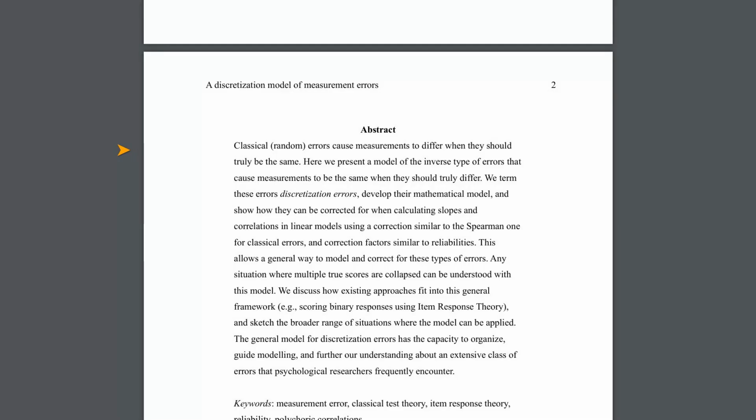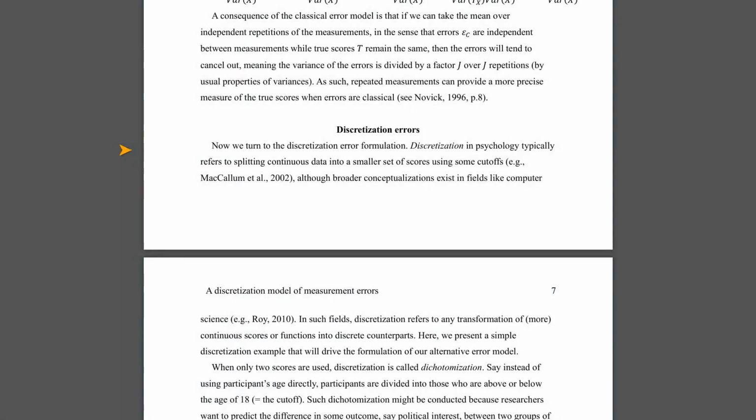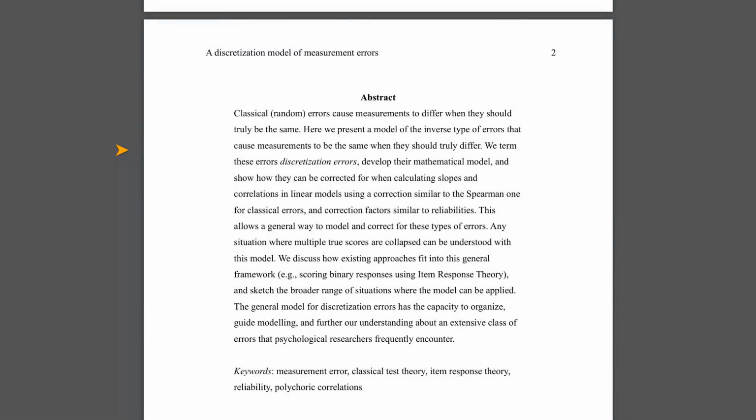Think about how we often categorize things in research or even in everyday life. We take something that is really continuous, like a person's exact knowledge or their precise mood, and we boil it down into a few boxes, like agree, disagree, or pass-fail. This process, where a range of true values gets collapsed into a single measurement or category, is where discretization error happens. The researchers wanted to create a way to mathematically understand these errors and, importantly, find a way to correct for them. They say that classical errors add randomness, making things different. Discretization errors take away randomness, making things the same.